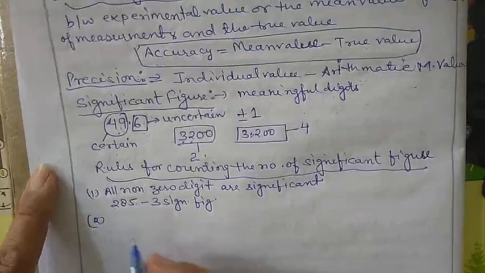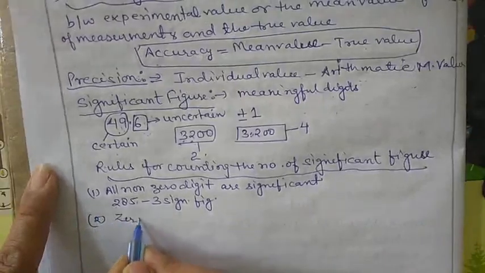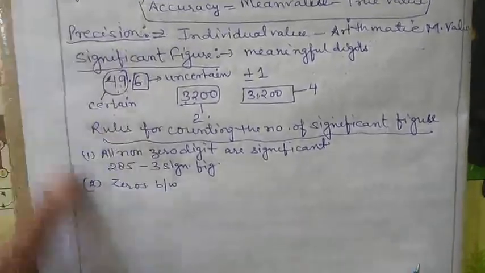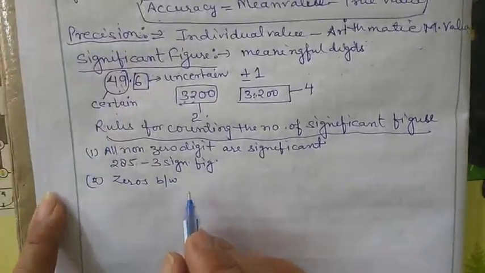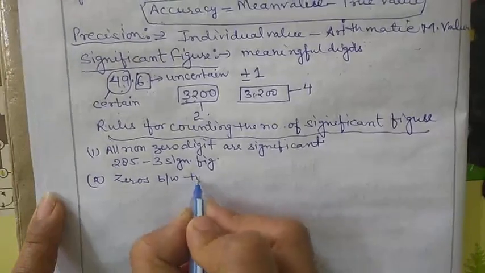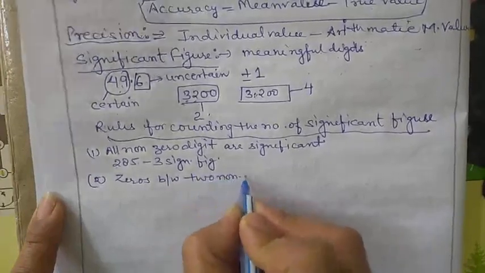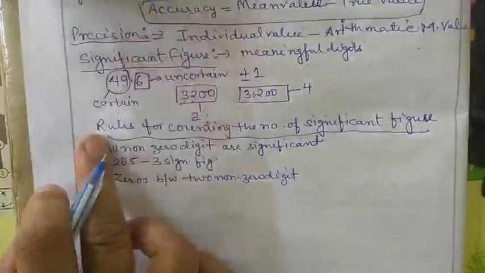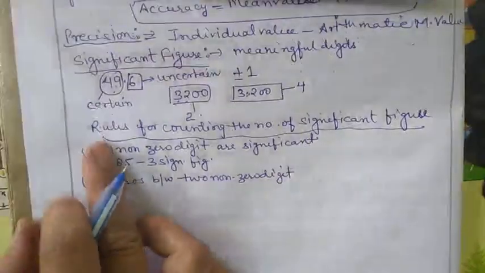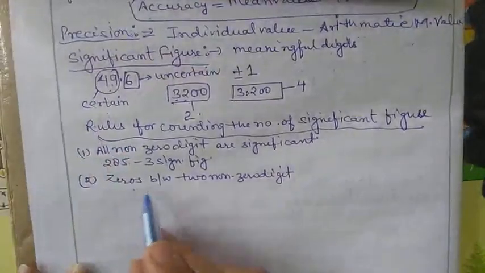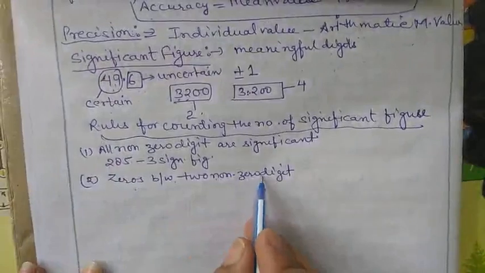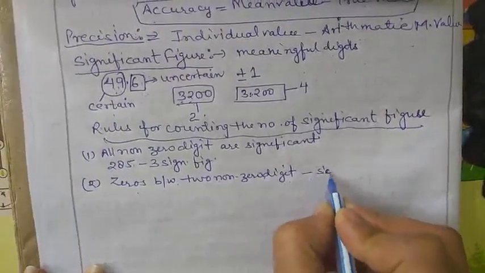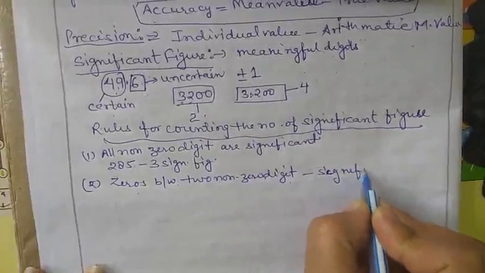The second rule is zeros between two non-zero digits. Zeros between two non-zero digits are significant.